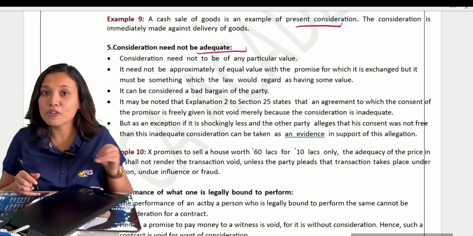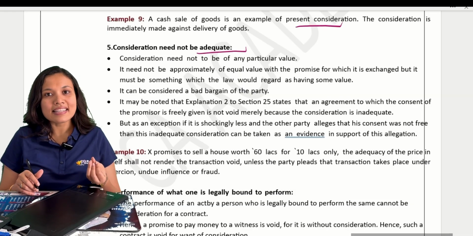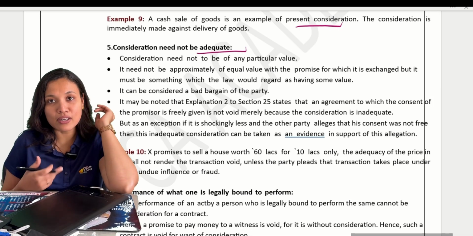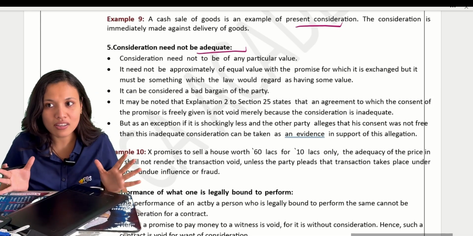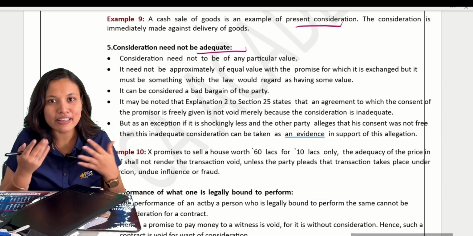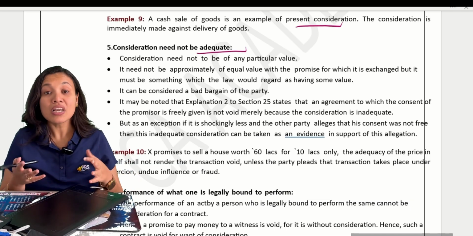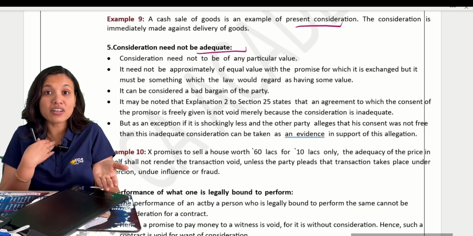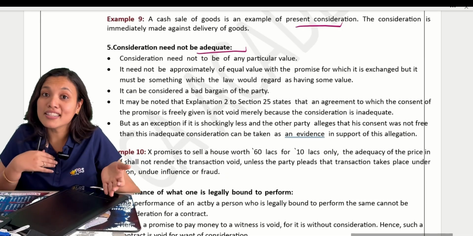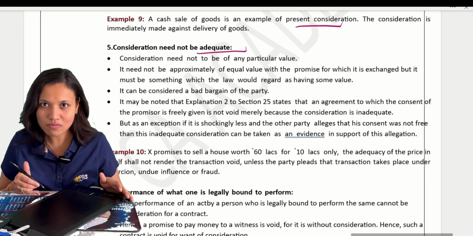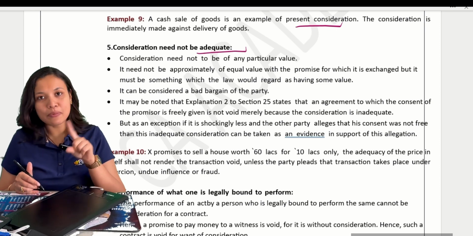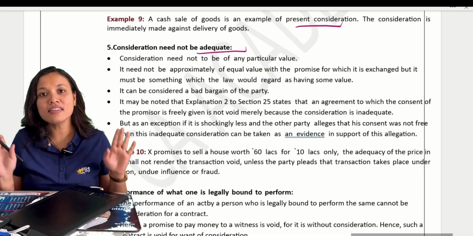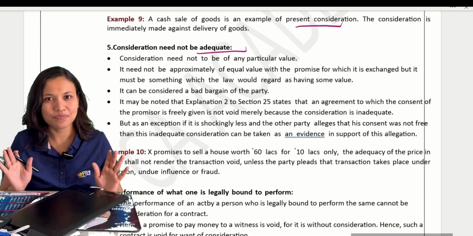But again, here some points have to be proved. What are the things like whether the party was under pressure? Did you give the bungalow? Did you make the agreement under any pressure? Was it at gunpoint, or did somebody threaten you to make such kind of contract? In such cases we can use the evidence. The other party can take advantage in court by saying, look, the consideration is very low, I was under pressure, that is why I did this. Okay, so that point you should be careful. You should be able to prove that the other party has done this agreement in free consent. Okay?